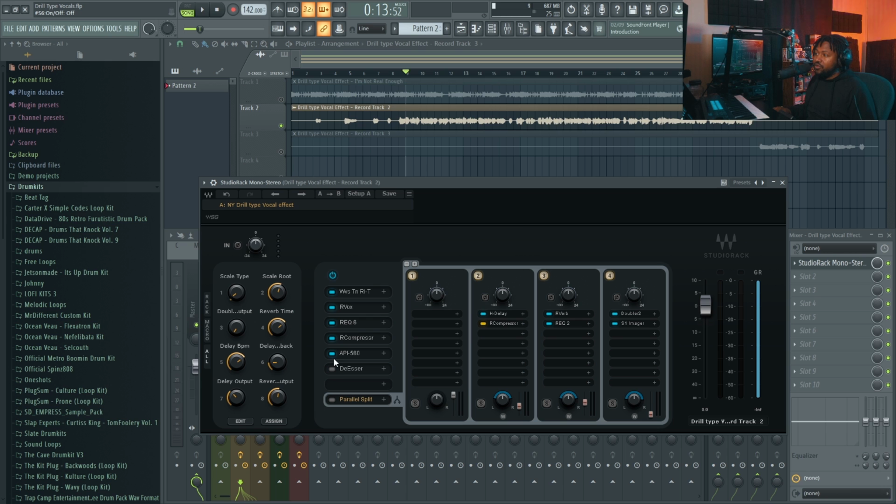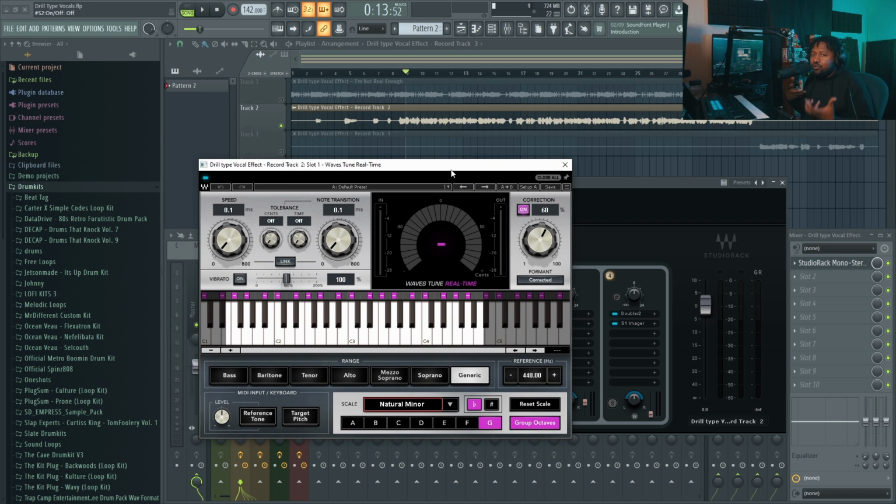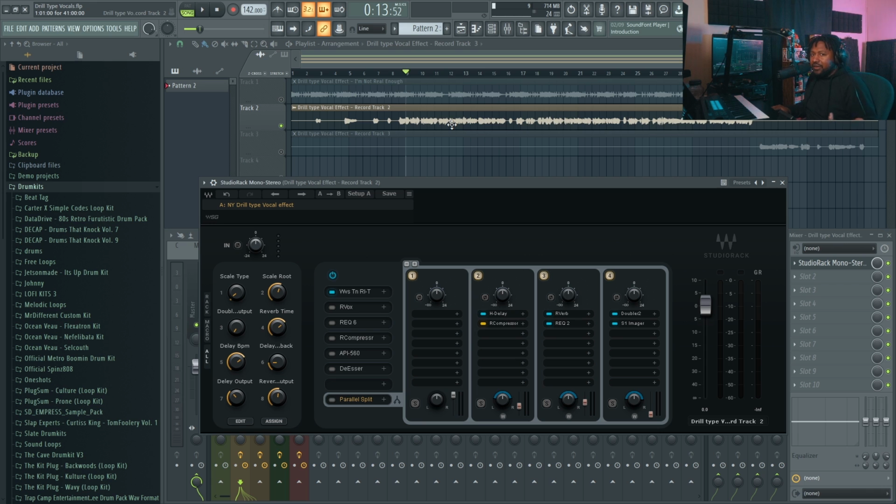So let's go ahead and mute everything. Let's go down everything one by one. So first off, we're gonna start off with, of course, Waves Tune. Now, Waves Tune is not to do an auto-tuning effect. It's more or less to give you a vibe for the vocals. Modulating your vocals can really give you some character. So I would suggest throwing it on your rap vocals, even if you're not singing, because it's going to give you a vibe. I have the correction down to 60%, so it's not a strong auto-tune effect, but it's just there to give you that vibe.